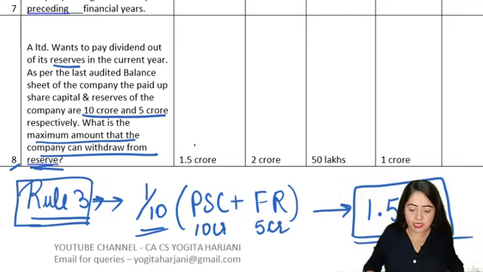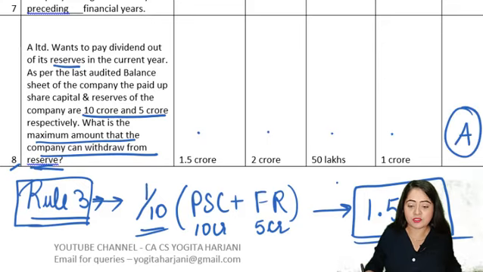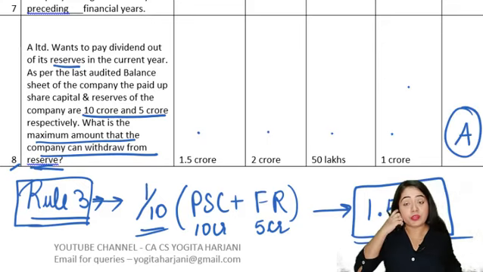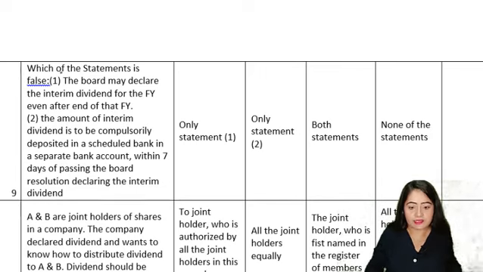So let's see the options. Options are 1.5 crores, 2 crores, 50 lakh, 1 crore. So the answer is going to be A here, which is 1.5 crores. Question 9. Which of the statement is false? We have to see which statement is wrong here.